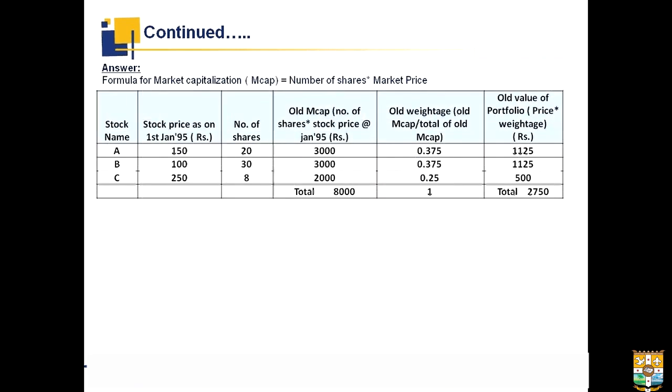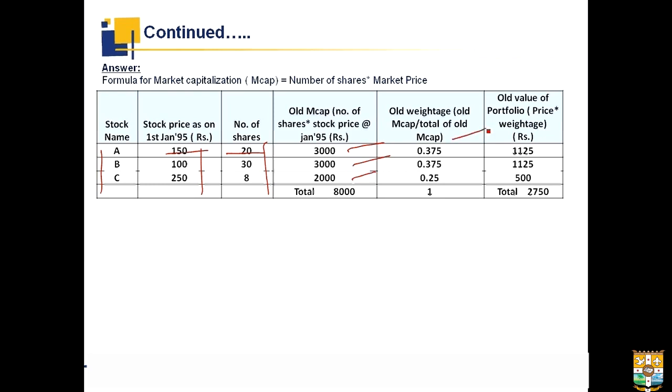So here we have the stock names, the stock prices on 1st Jan, and the number of shares in the market. Now, if we have to know the old market cap of the company, we have to multiply the number of shares by the price of the share, which will give us 3000 in the case of A, 3000 in the case of B, and 2000 in the case of C. So the old weightage would be the old market cap divided by the total of old market cap.